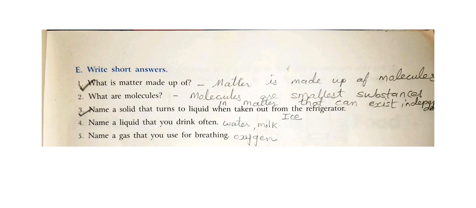Fourth question. Name a liquid that you drink often. Any one name you have to write. Some of you will write water, some of you will write milk, both will come. Because water also we are drinking often and milk also. As young children, you are drinking milk also in the morning, in the evening and at night also. So, milk will also come.